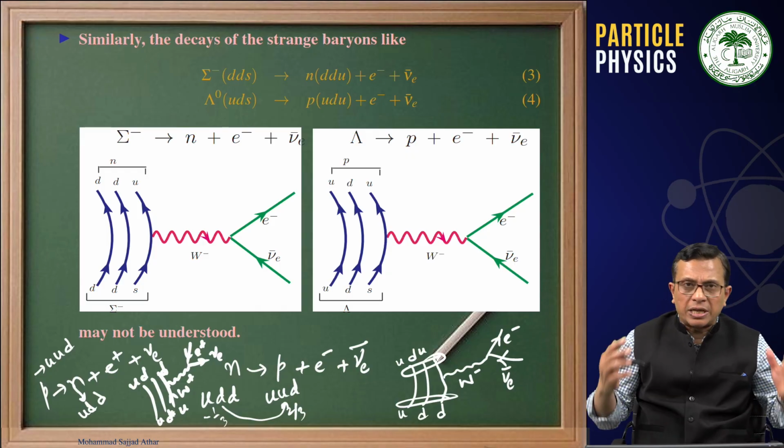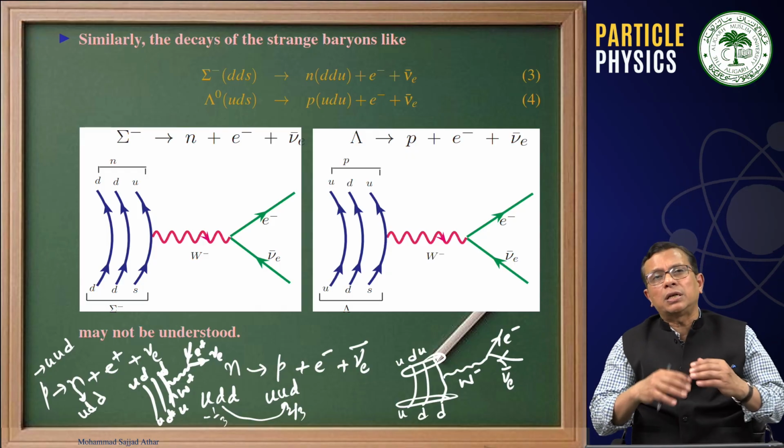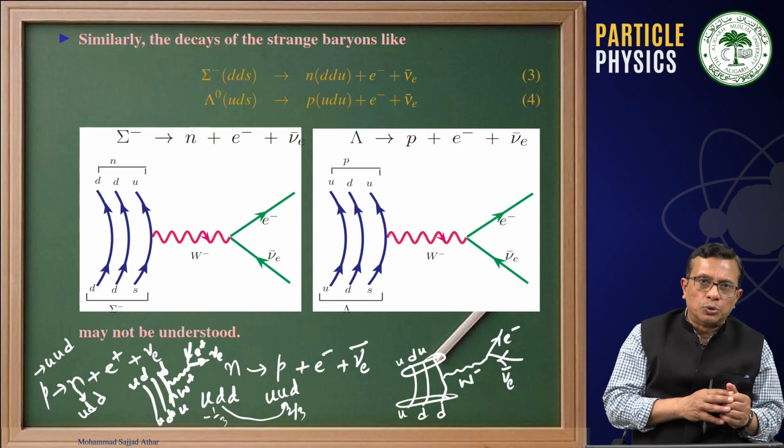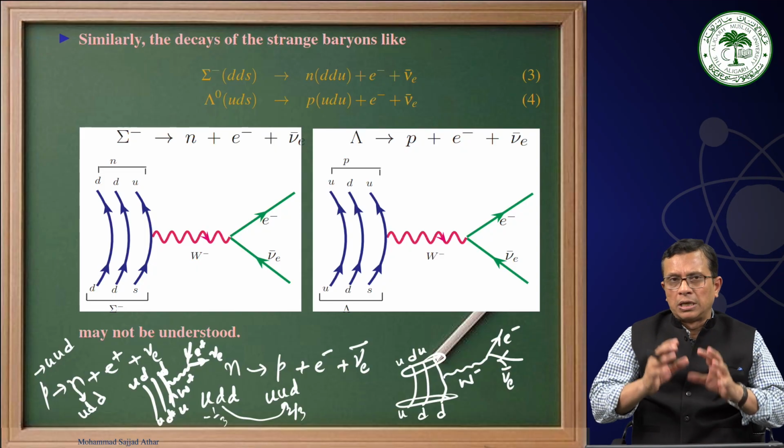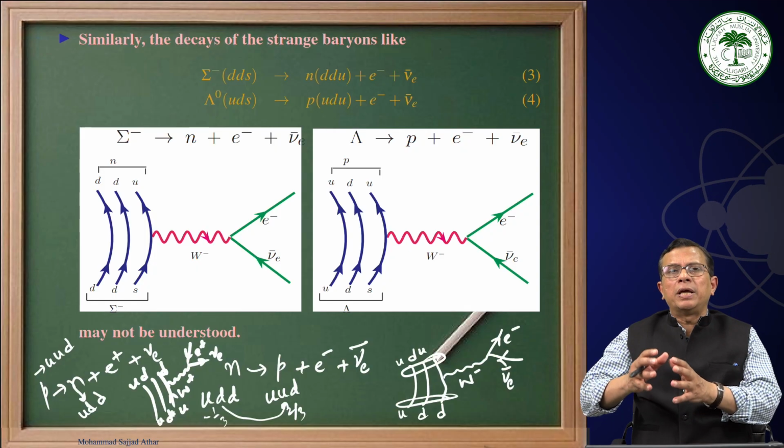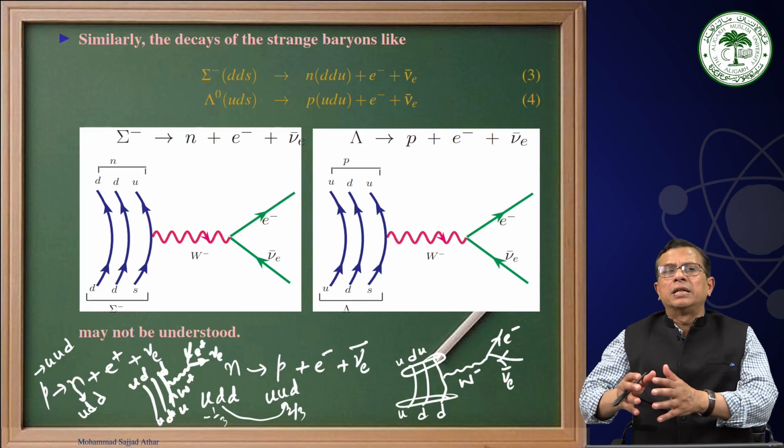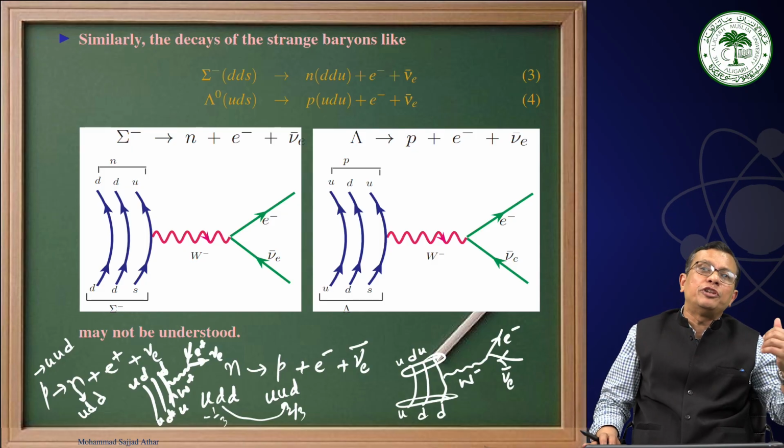Therefore, everything is fine. This is a conversion of U to D and D to U, and therefore, if we talk about the coupling of U with D, that would be the same as the coupling of nu e with electron.